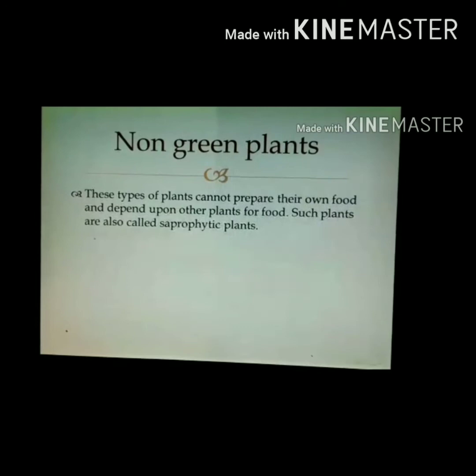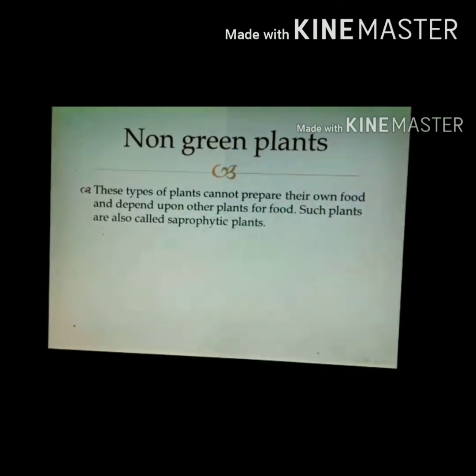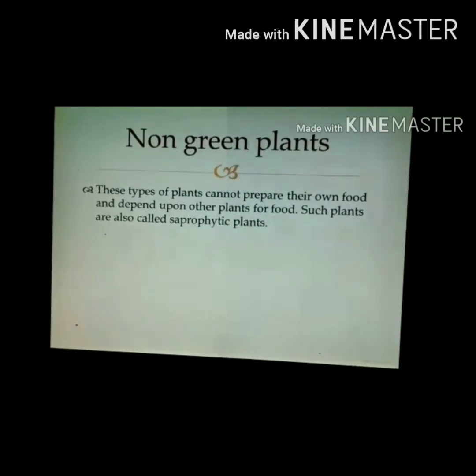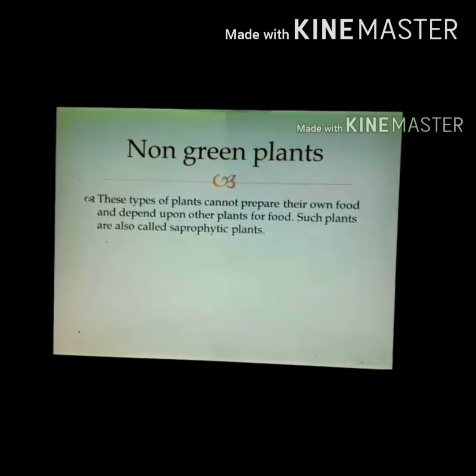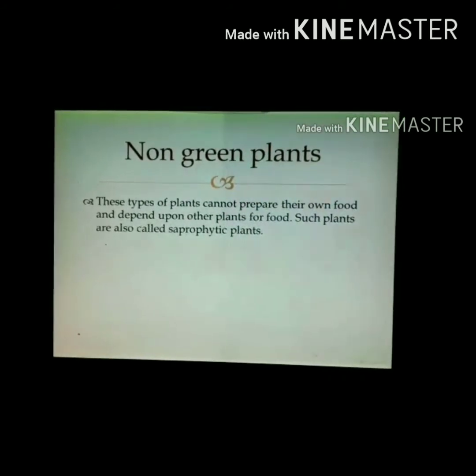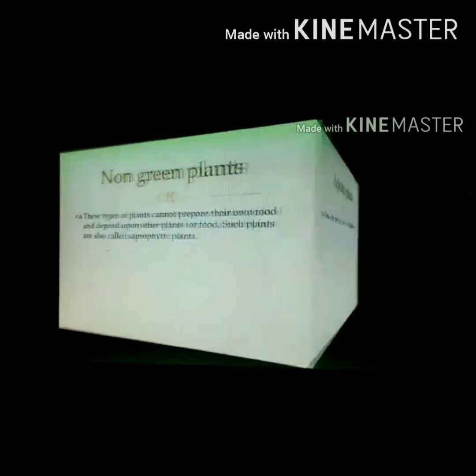So some of the plants like mushroom and molds are non-green because they do not have chlorophyll, and such types of plants cannot prepare their own food and they have to depend upon another plant. Some examples we have discussed earlier, that is mushroom and molds.